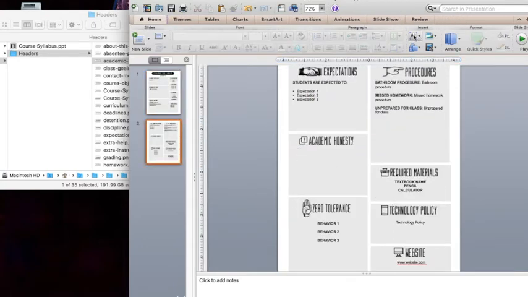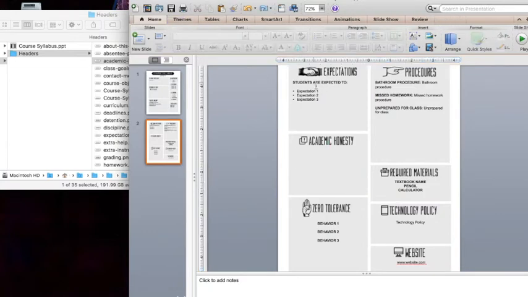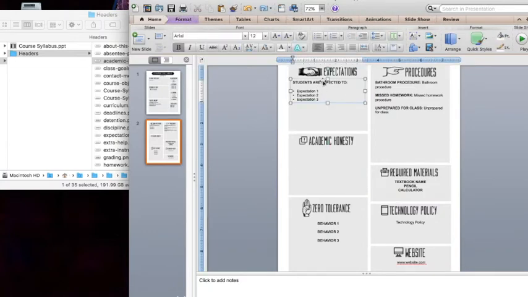So to create a text box over here, I could go like here, click a text box, make it right here. But the easier thing to do, I think, is to select a text box I already have, copy and paste. So just like before, press Alt, click, drag, and then release Alt. And then when you have that, you can highlight it, you can type whatever you want to type.